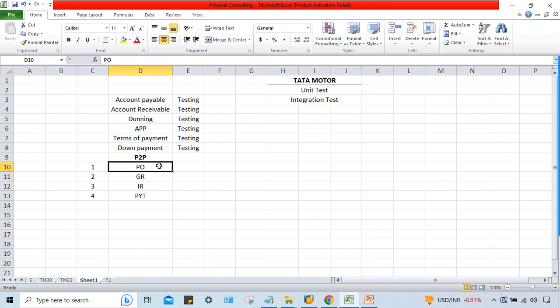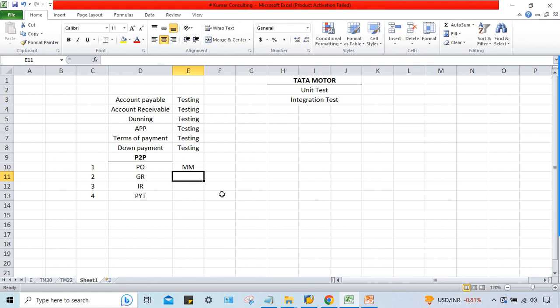People will not make any purchase order on pen and paper. So this PO must be generated from SAP itself, right? For that, certain configurations are supposed to be done. So who will perform these configurations? It will be done by the MM consultant.